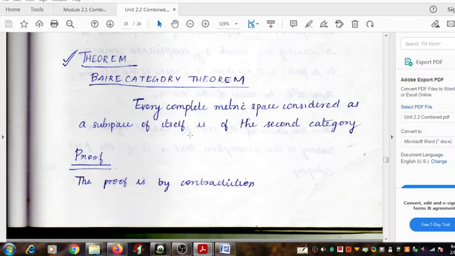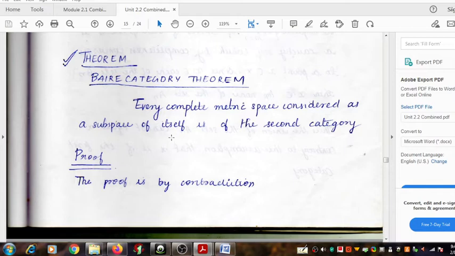Let's recall what is meant by a second category metric space. If it cannot be expressed as a countable union of nowhere dense sets, then that space is called of second category.